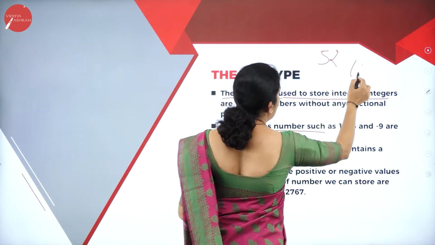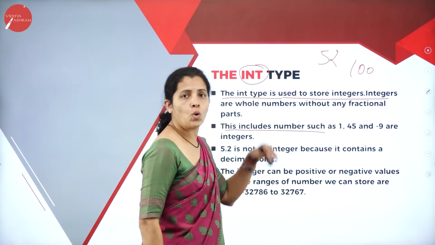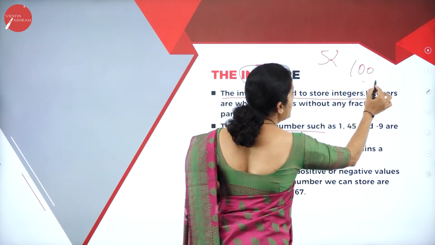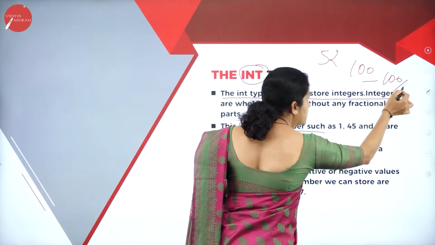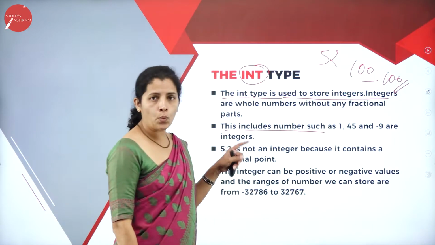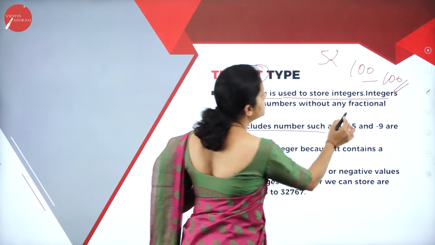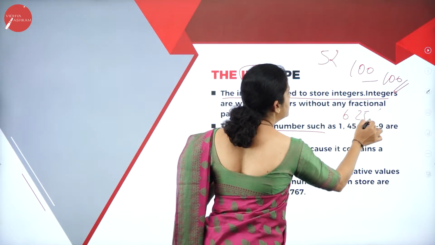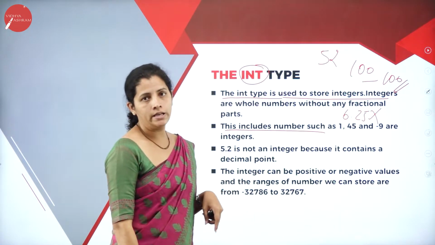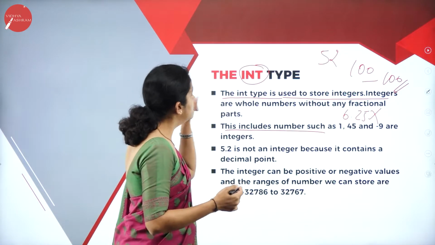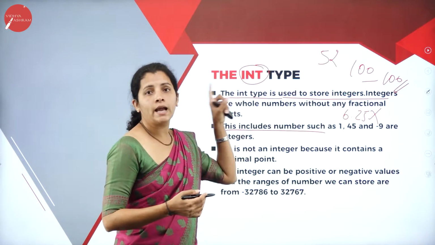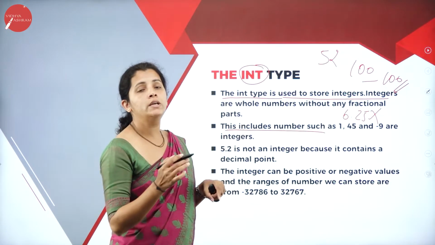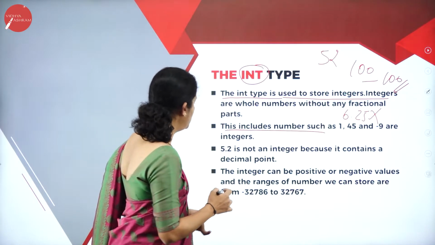If I write 100, then it is also valid. And if I write minus 100, then also it is valid. If I write 6.25, then it is invalid. In the sense, the integer data type can store only the whole numbers.